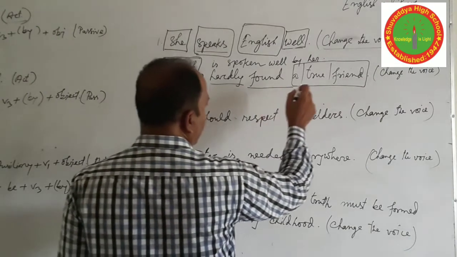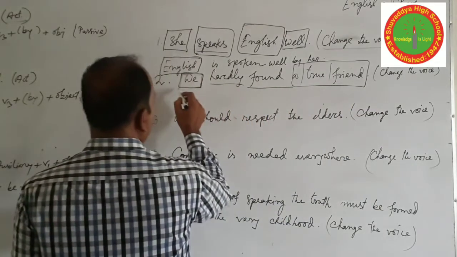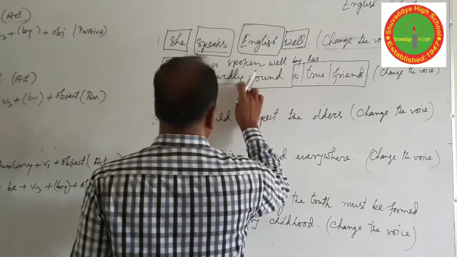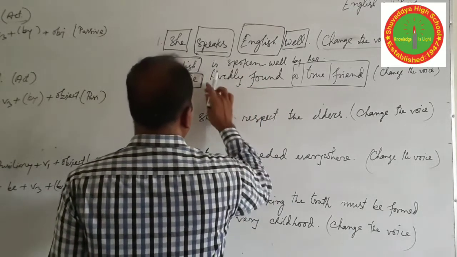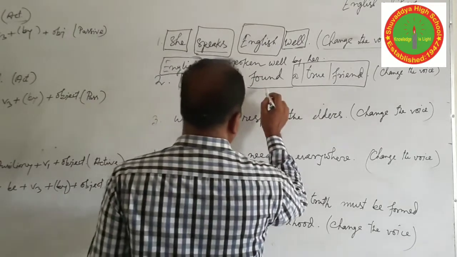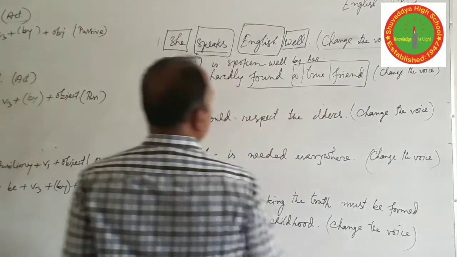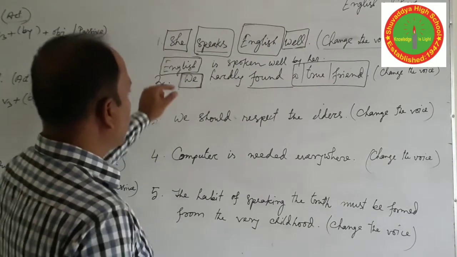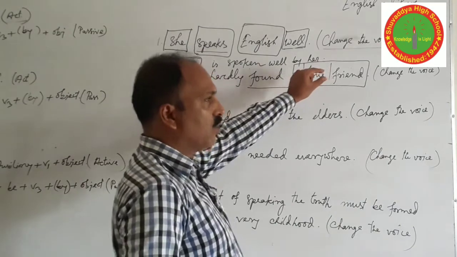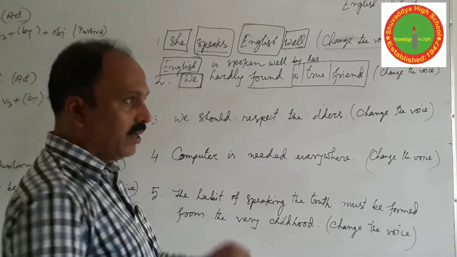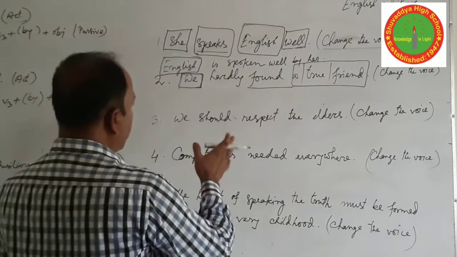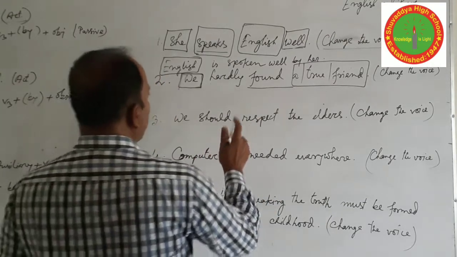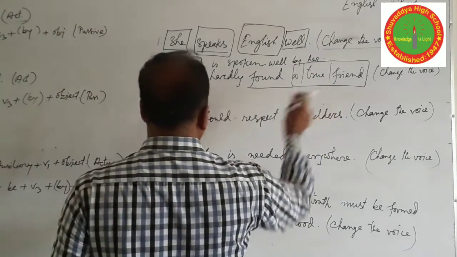We hardly found a true friend. Change the voice. First of all, we have to identify the subject, then verbs. Here the word hardly is used as an adverb, found is the verb, and then the object. So when you are going to write the answer of the passive, is the sentence passive or active? So students, you have to know it from the very beginning of the sentence. You have to know it clearly. Otherwise, it will not be possible for you to answer the question. Is the sentence active or passive?